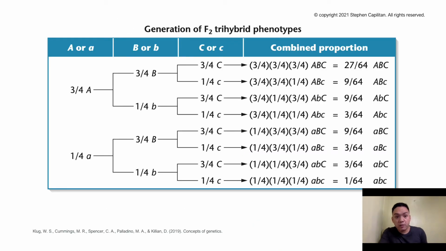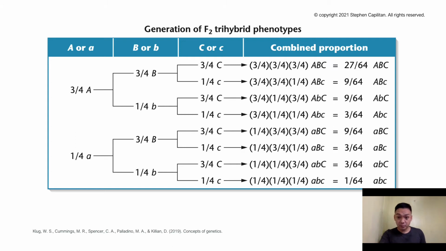So in this generation of your F2 trihybrid phenotypes, we got either a small a or big A, small b or big B, small c or big C. Since this big A is dominant, it will follow the 3:1 ratio for monohybrid crosses. 3:1, 3/4, 1/4, getting a big B and small b, getting a small c or big C, and we multiply all of them to get this particular proportion and all of these genotypes.